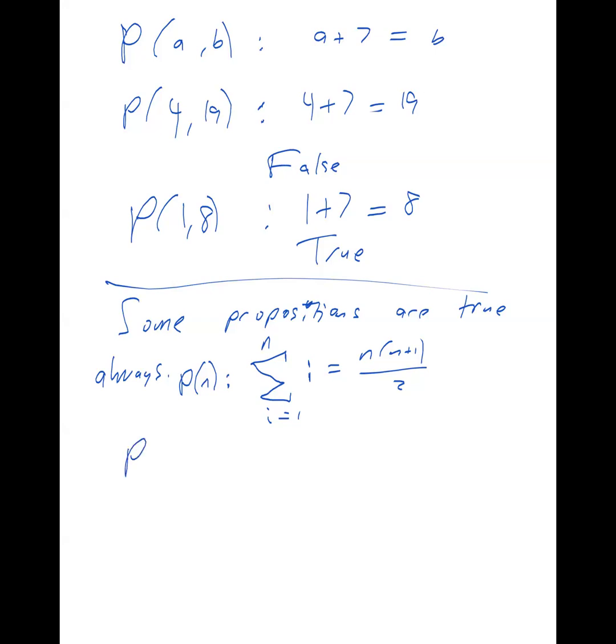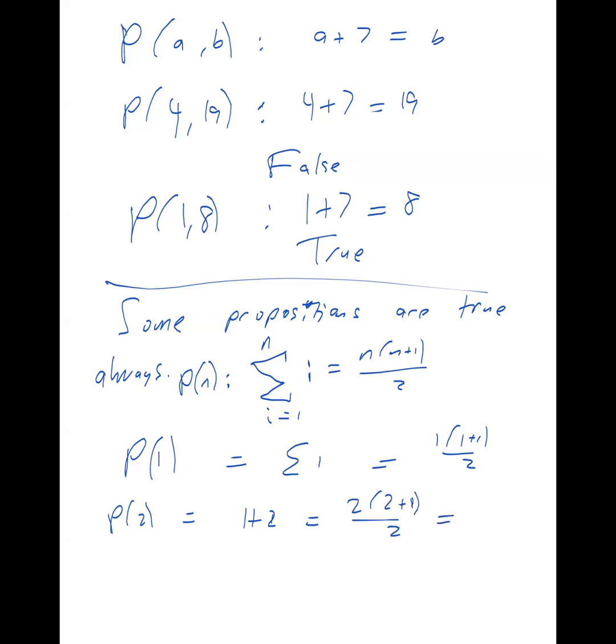So proposition number 1 means that the sum of the number 1 equals 1 times 1 plus 1 over 2. Is that a true statement? Yeah. And proposition number 2 means the sum of the numbers 1 plus 2 equals the number 2 itself times 2 plus 1 divided by 2. Is that a true statement or not?